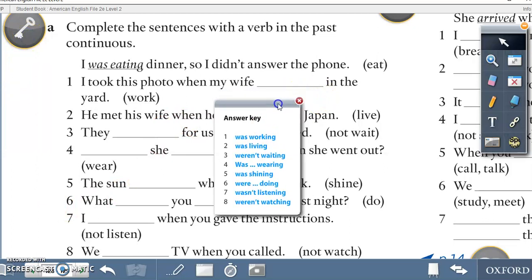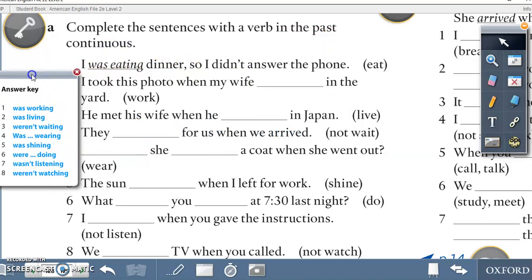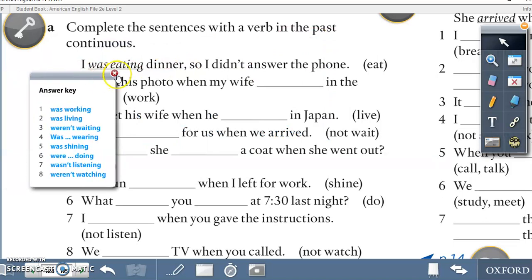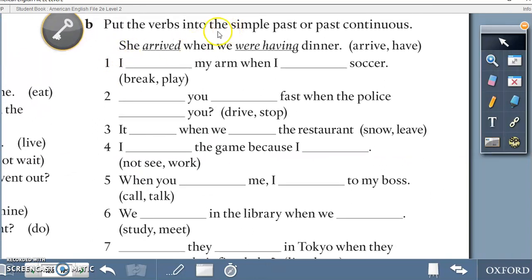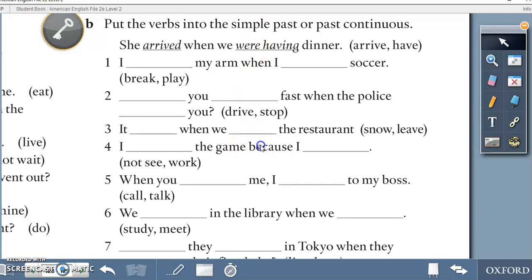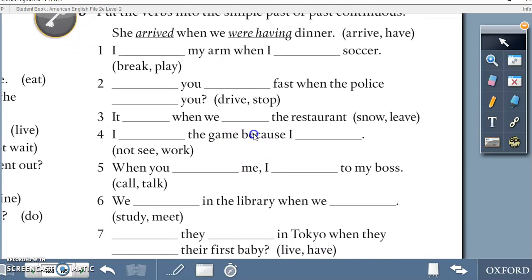And here are the answers. You can pause the video to look at the answers properly. Part B, put the verbs into the simple past or past continuous, remembering that the simple past is an action that happened when the other action was taking place. Please do this exercise. Pause the video now.